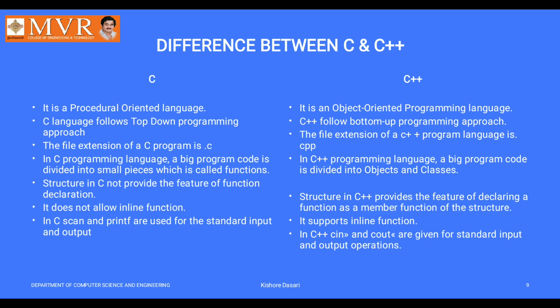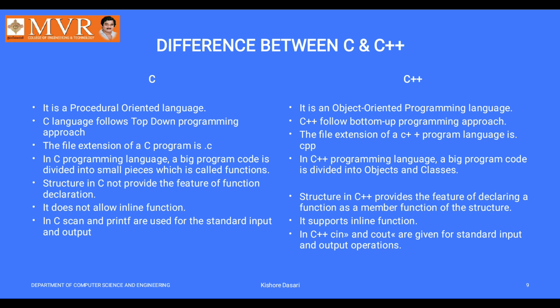Next, the main topic, and from an examination point of view an important topic, is the difference between C and C++ programming languages. Both are similar and they have some basic things in common.